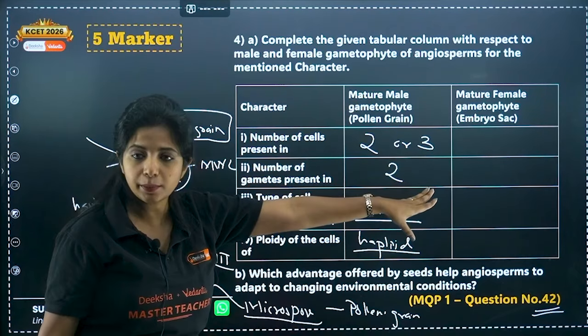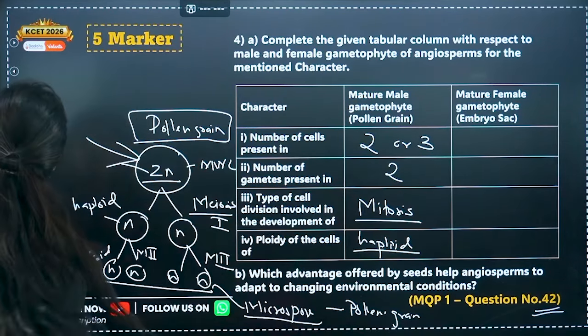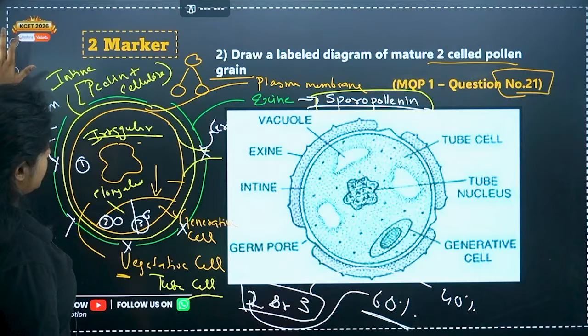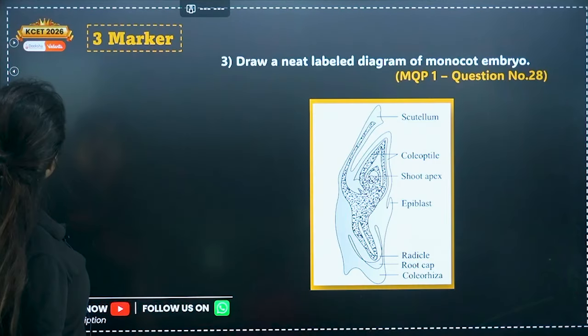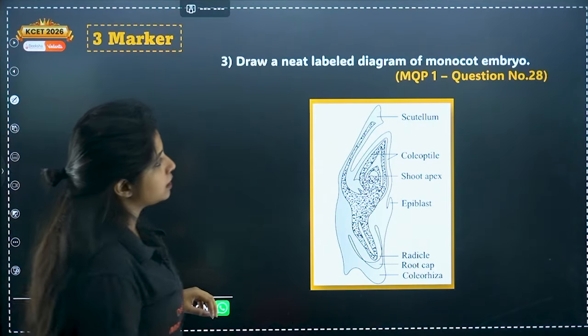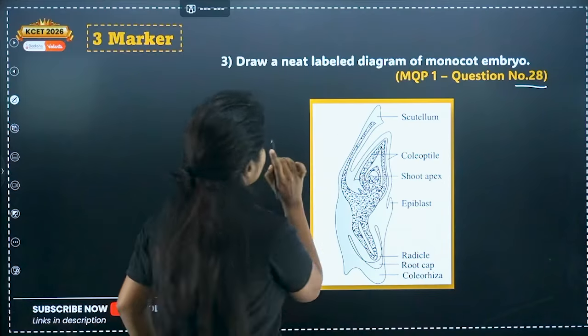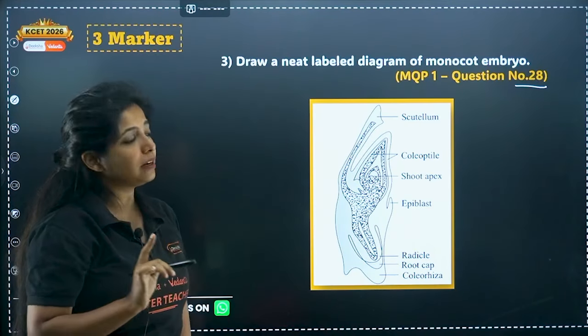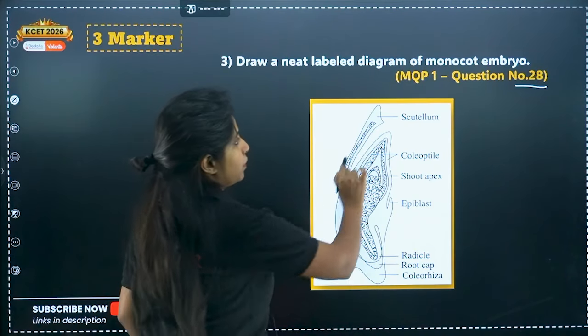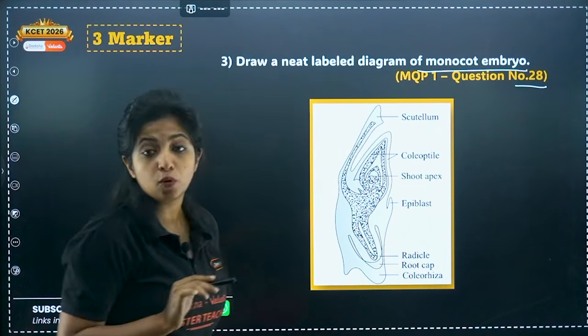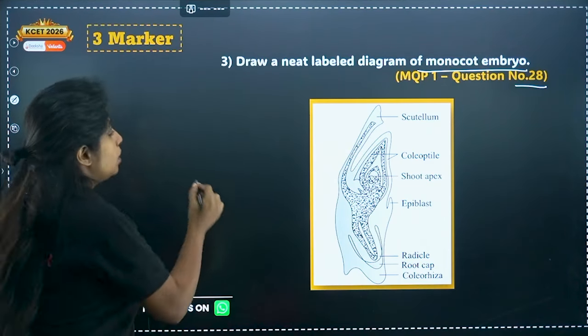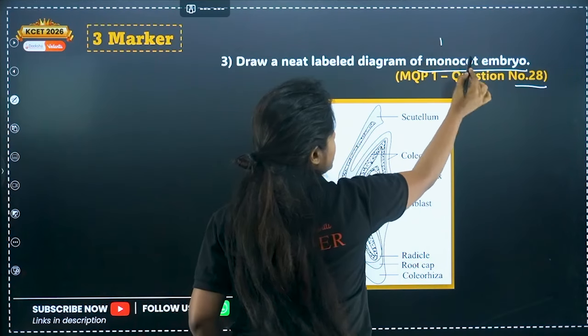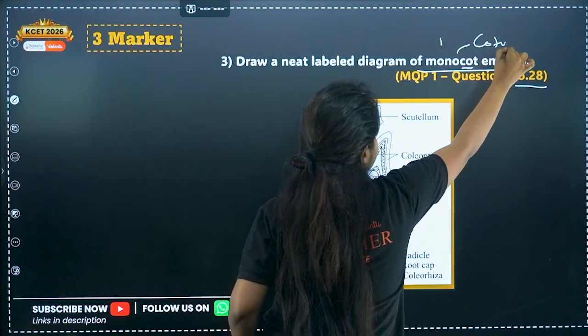Now you have the female gametophyte, we will come to that as well. Now let's get back to the question. So we solved this question, and the next question, which is a 3-marker question, is question number 28. Now you have to draw a neatly labeled diagram of a monocot embryo. What do you mean by monocot? Monocot means, mono means one, and cot stands for cotyledon.